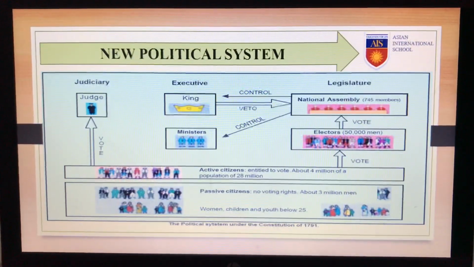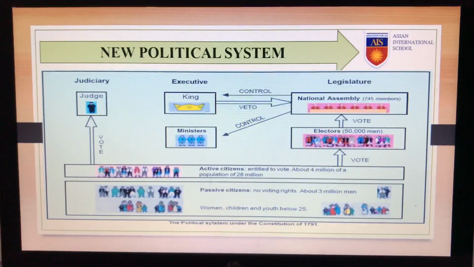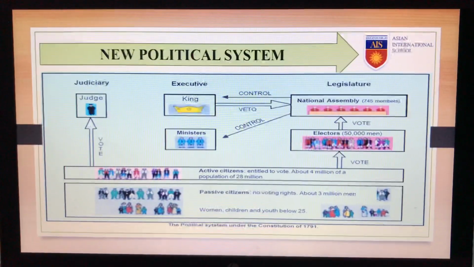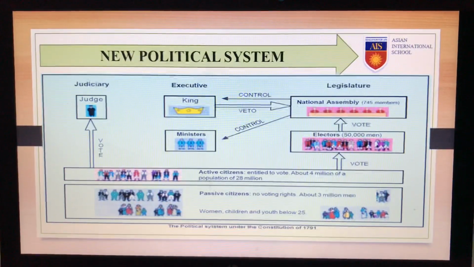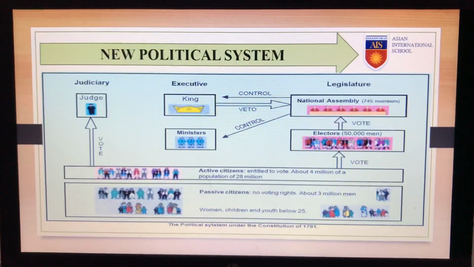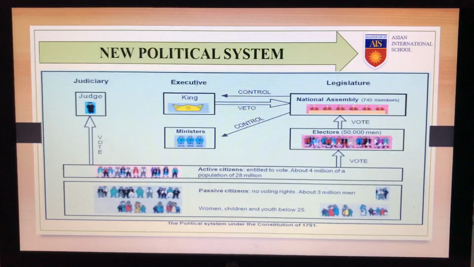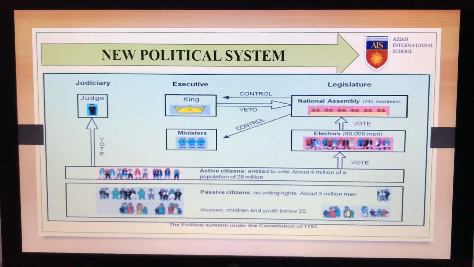The main objective of this constitution was to limit the powers of the monarch. The powers, instead of being concentrated in the hands of one person, were now separated and assigned to different institutions. The different institutions were the legislature, the executive, and the judiciary. The legislature was responsible for making the laws, the executive was responsible for executing the laws, while the judiciary could keep a check whether the laws were being followed or not. This made France a constitutional monarch.